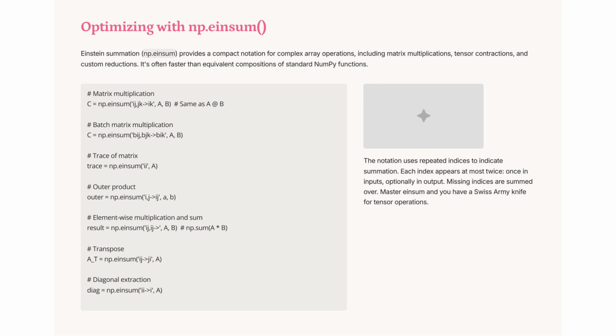Einstein summation with np.einsum offers a powerful, concise way to perform complex array operations. It excels in tasks like matrix multiplication, tensor contractions, and custom reductions. For instance, np.einsum('ij,jk->ik', A, B) efficiently multiplies matrices A and B. Mastering einsum provides a versatile toolset for optimizing array computations.